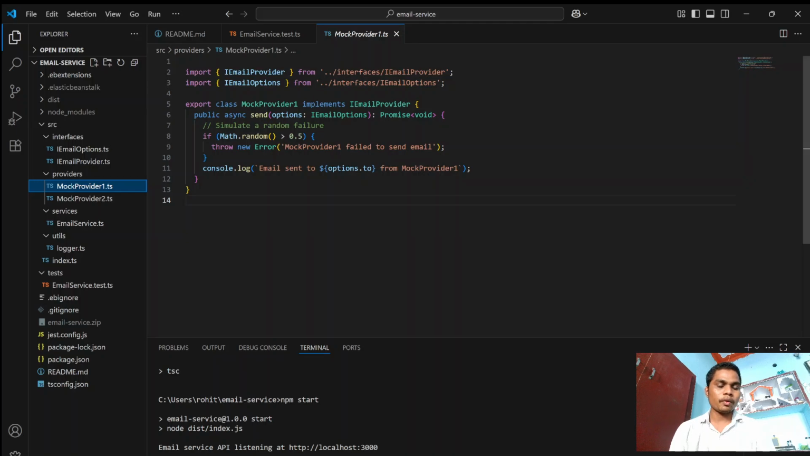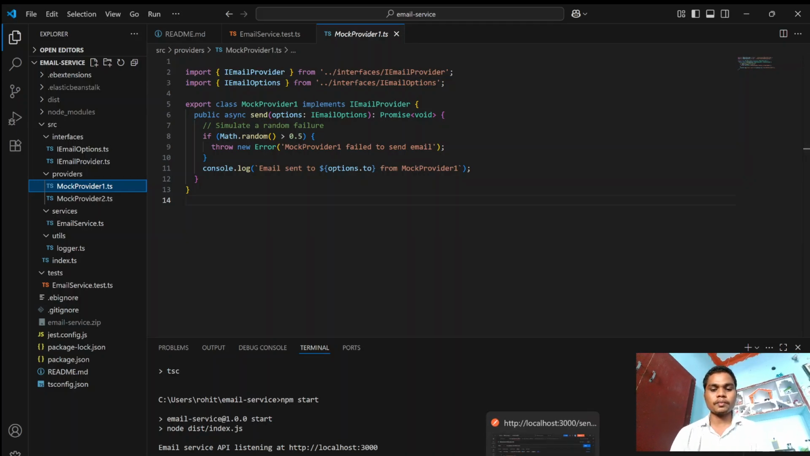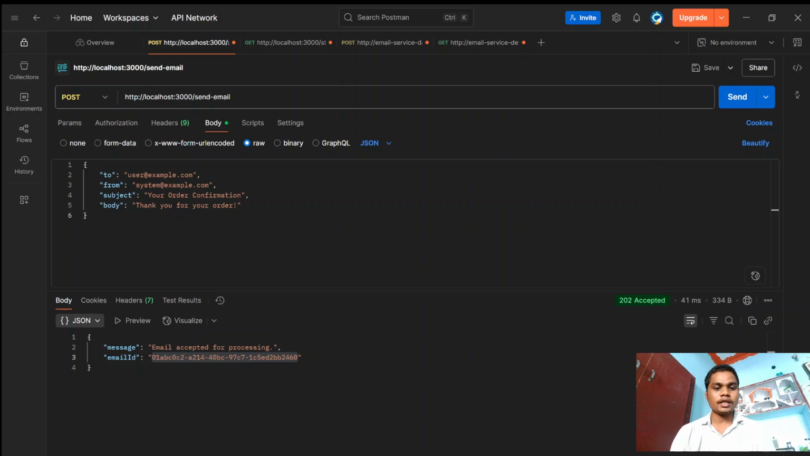Mock provider one is our primary provider. It really is like a contract for the application to send emails to user IDs, the particular unique IDs. As we copied earlier in Postman, this is the ID generated by the UID.